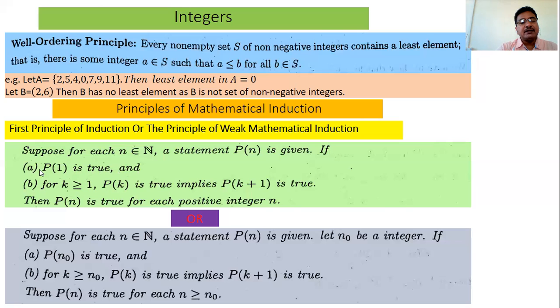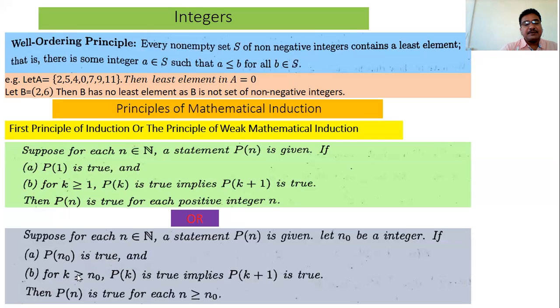Either prove P1 is true, or P2 is true, or P3 is true. This is the next statement of the first principle, written in this form. Again, n belongs to N, and statement Pn is given, and let n naught be any integer. That is, the value of n naught is an integer, which means it is 1 or 2 or 3 or 4. Then prove Pn naught is true. That is, either prove P1 is true, or P2 is true, or P3 is true, or P4 is true. This is the first step.